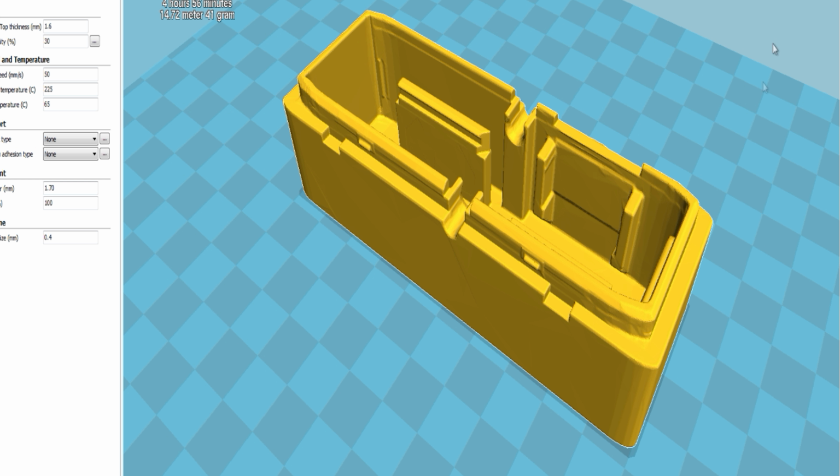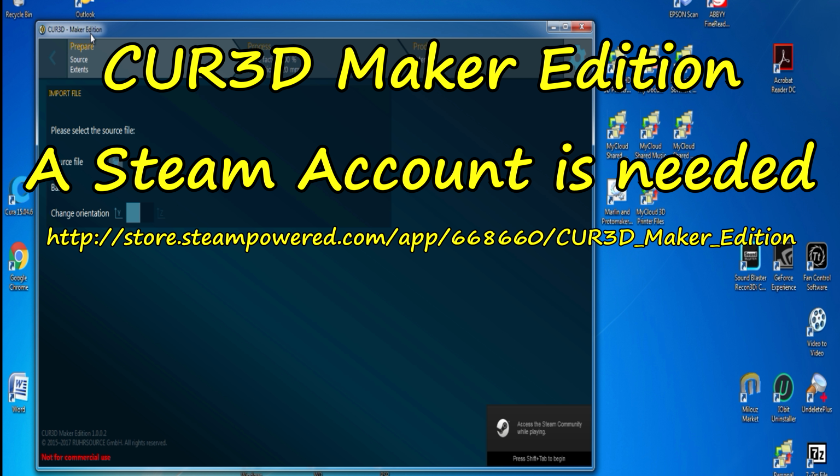Okay, so that's a repair. I'll put some details in the description about this. So it's this one. CUR3D Maker Edition I'm using.